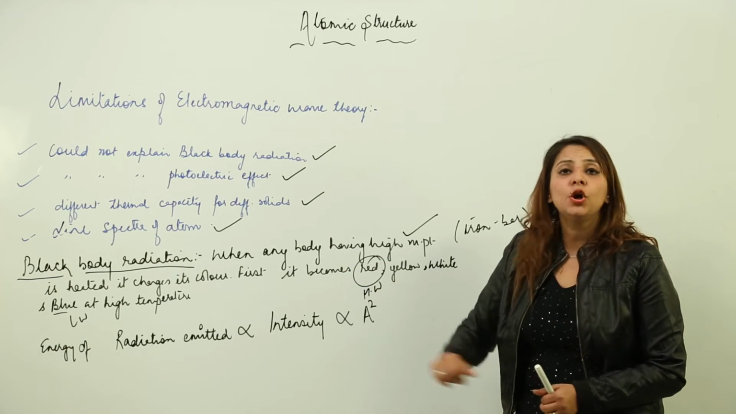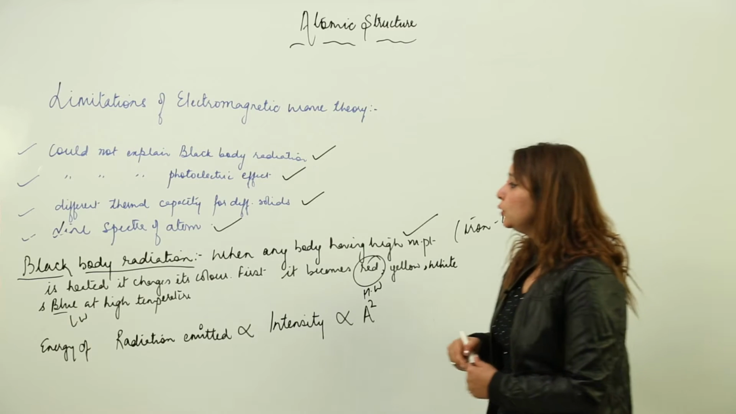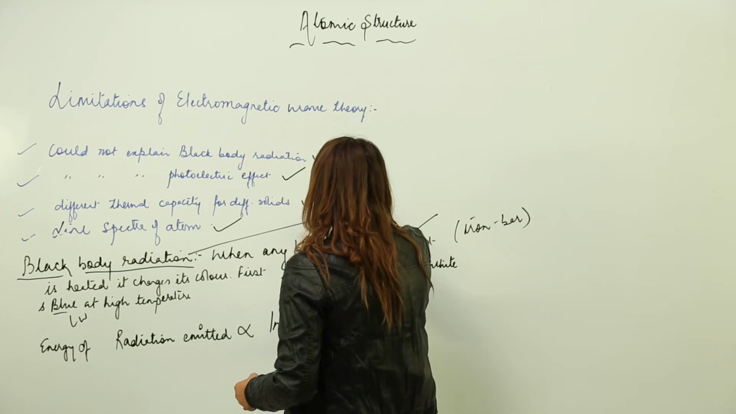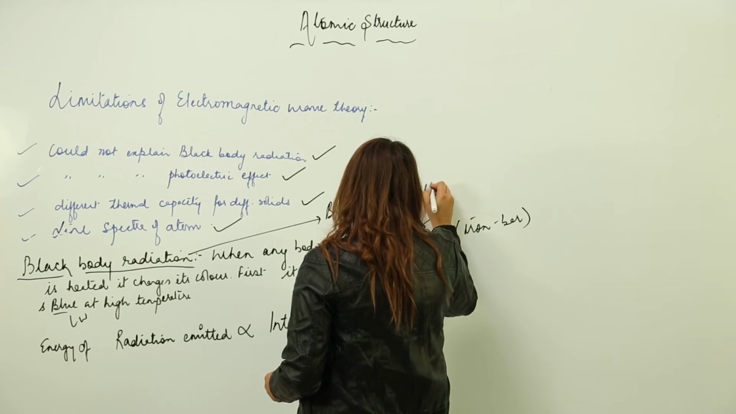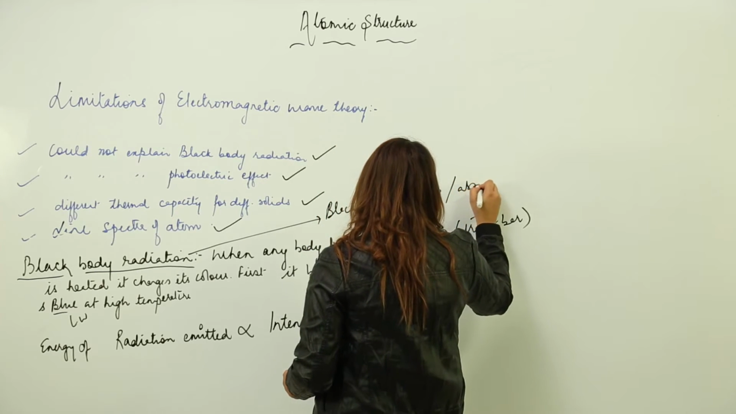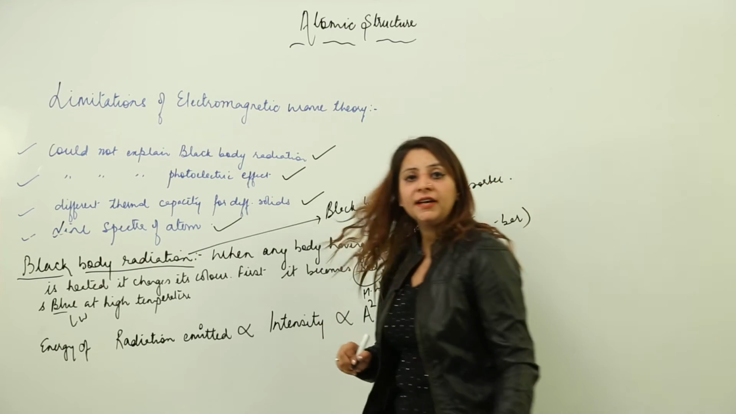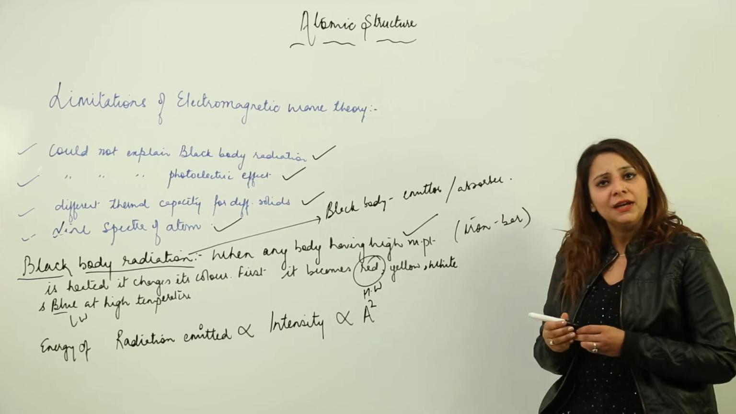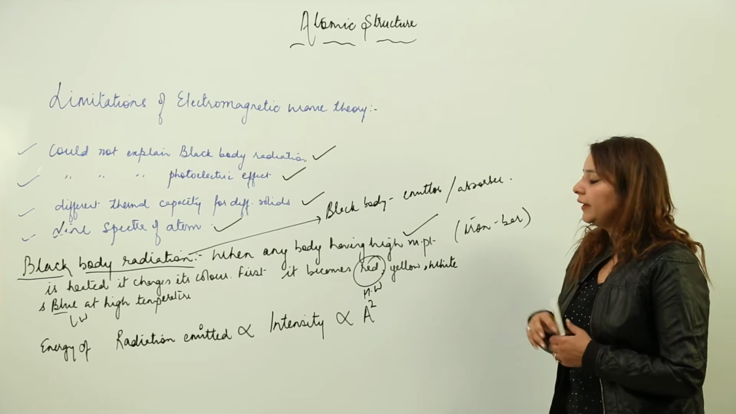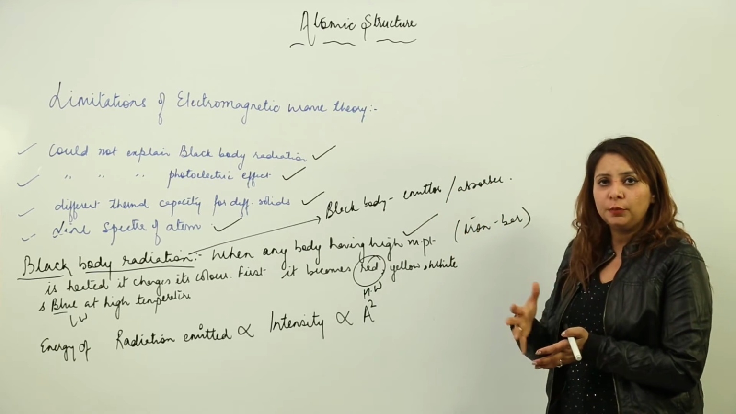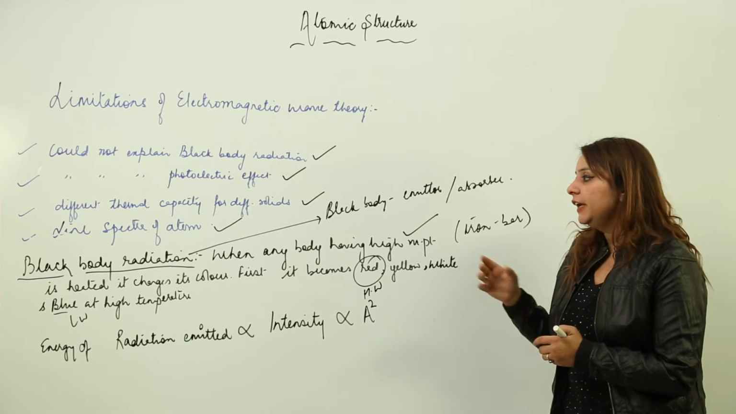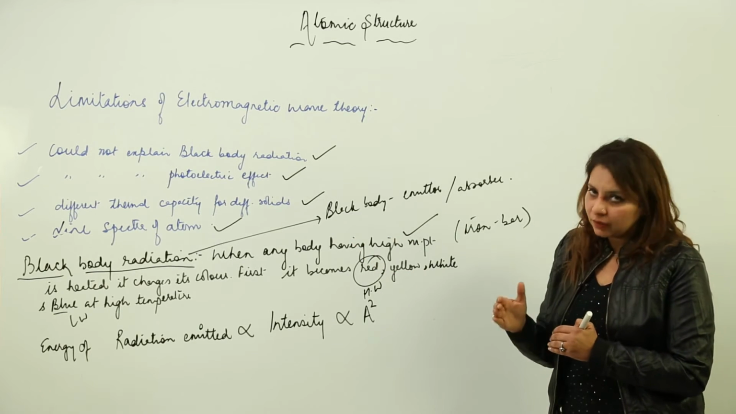Now, why is it called black body radiation? As you know, a black body is the perfect emitter and absorber of radiation. So the radiation emitted by this perfect emitter and absorber body, that is the black body, is called black body radiation.